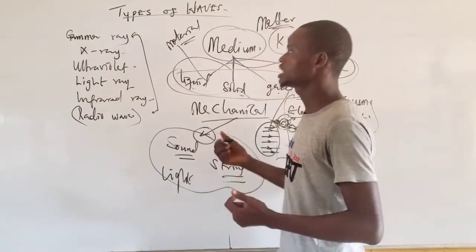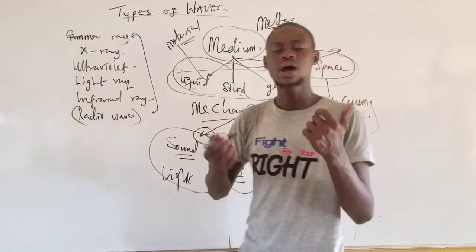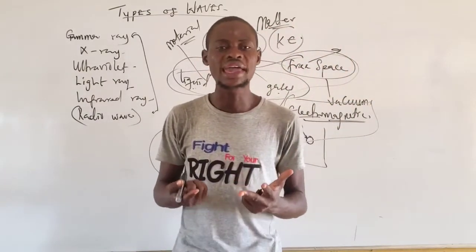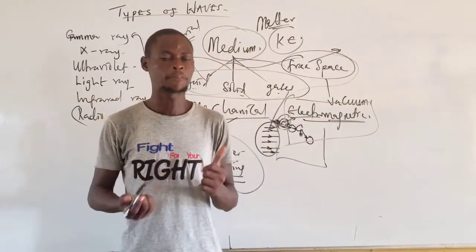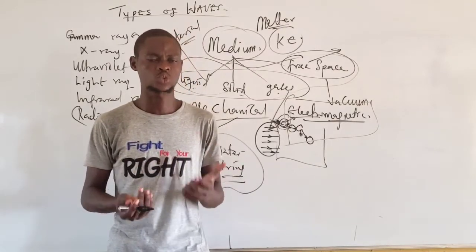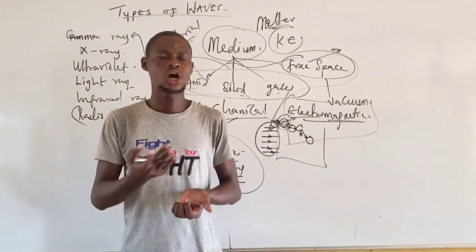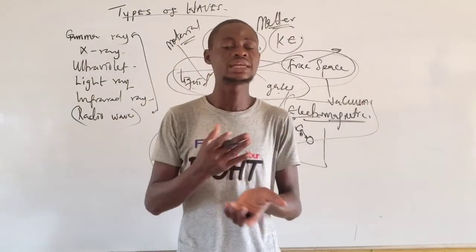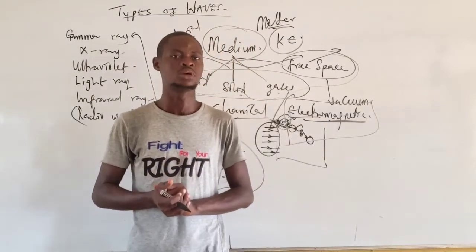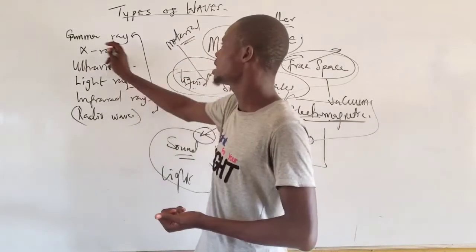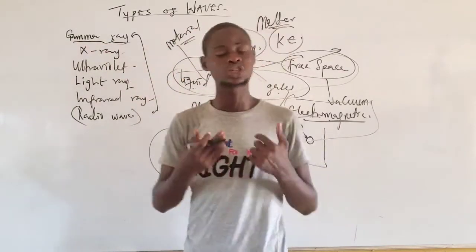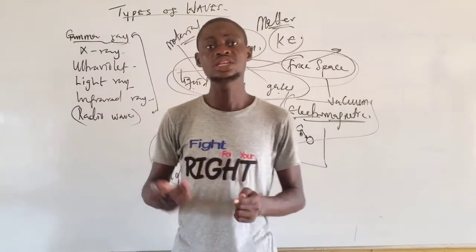One thing about electromagnetic waves is that they do not require a material medium for their propagation. It simply means these waves can travel through vacuum. And when there is a material medium, they tend to travel through it. Gamma ray will surely penetrate into the body of human being, and it is dangerous.